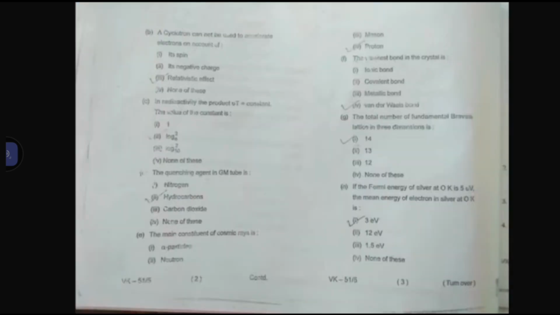The first question is the neutron-proton ratio for a heavy nucleus is greater than 1, which is the correct option. Question number B. A cyclotron cannot be used to accelerate electrons on account of relativistic effect. Question number C. In radioactivity, the ratio is equal to a constant. The value of the constant is, so log, and none of these two options are correct.